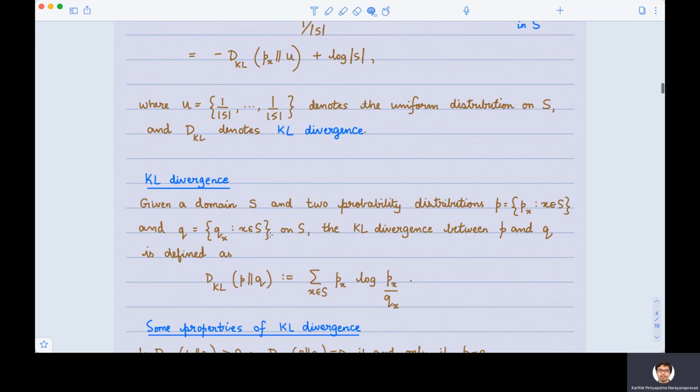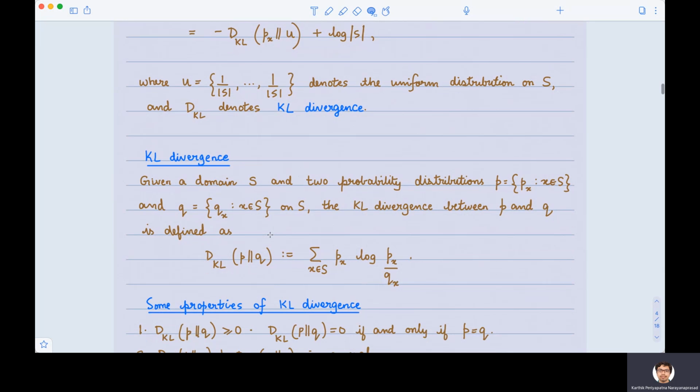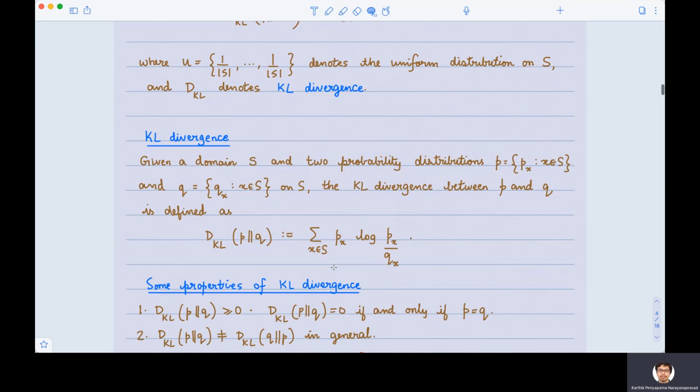Okay, so more formally, what is KL divergence? KL divergence is a very important quantity in information theory. Information theorists usually regard KL divergence as a measure of distance between two probability distributions. Given a domain S and two probability distributions P and Q on this domain S, the KL divergence between P and Q is defined simply as the sum over all elements of S of p log p by q for each symbol.